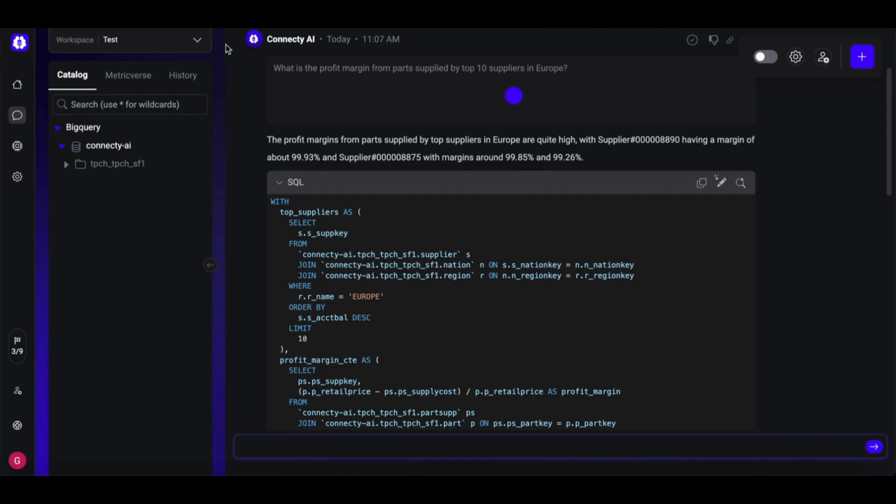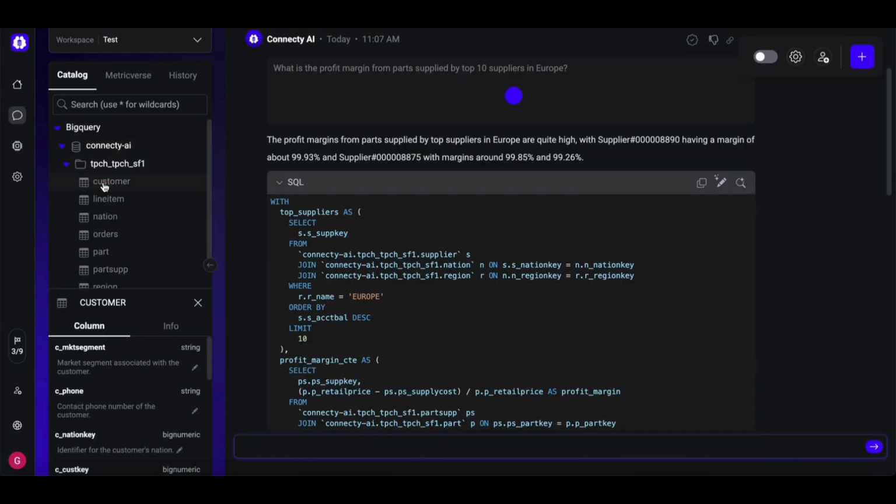At the top, you'll see your workspace. Workspaces are how Connecty AI organizes and controls access to data, usually by department, team, or access level. So you might be in the marketing workspace, or finance, or both. These are assigned by your workspace admin. Next is the catalog. This is your live map of your data structure, from databases and schemas down to tables and individual columns. If you ever want to understand where your data lives, this is the place to start.